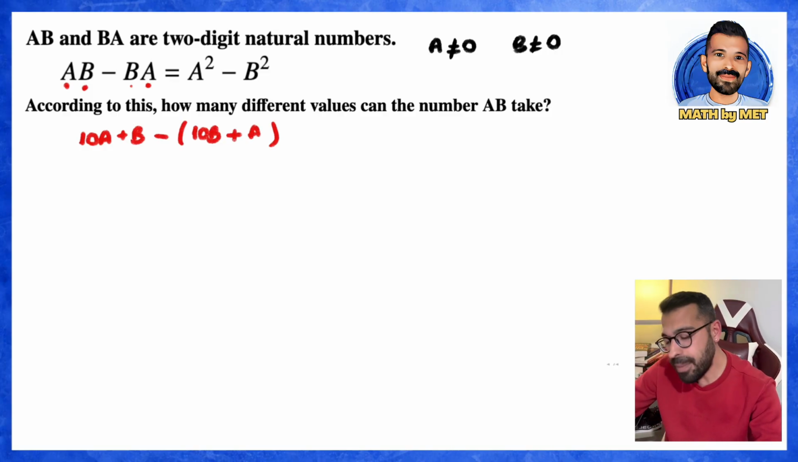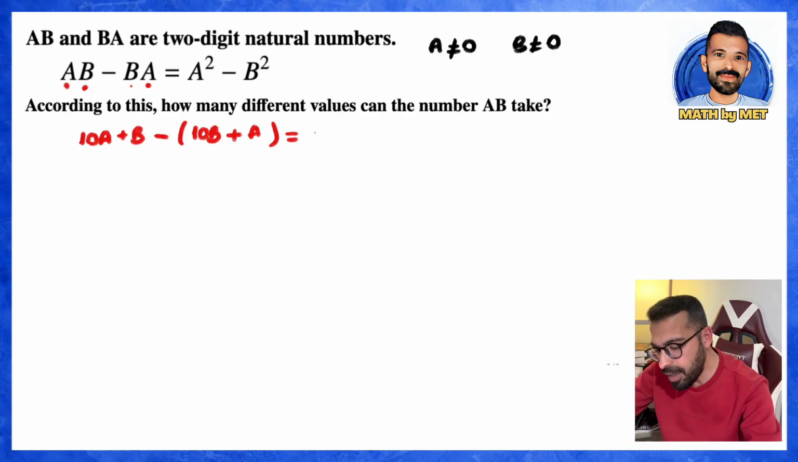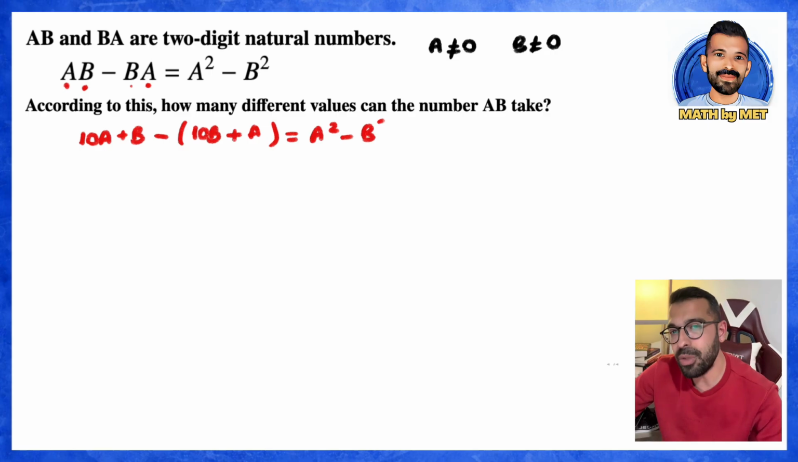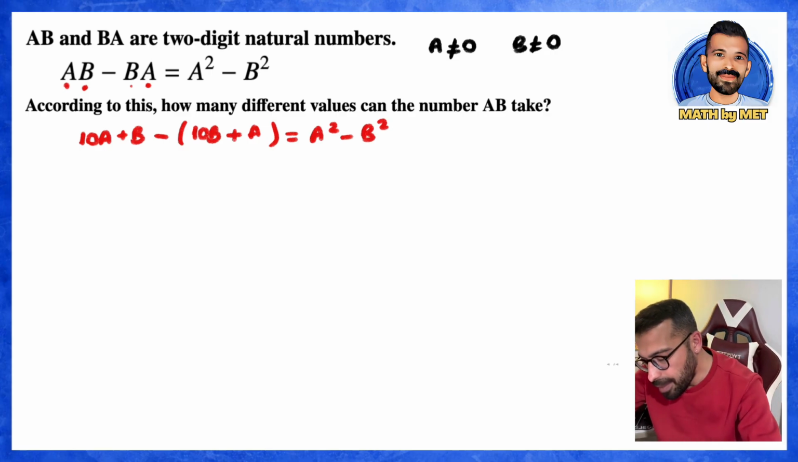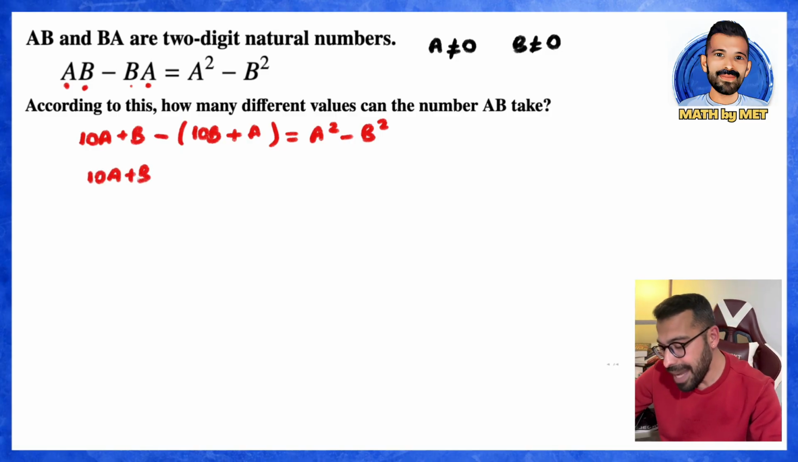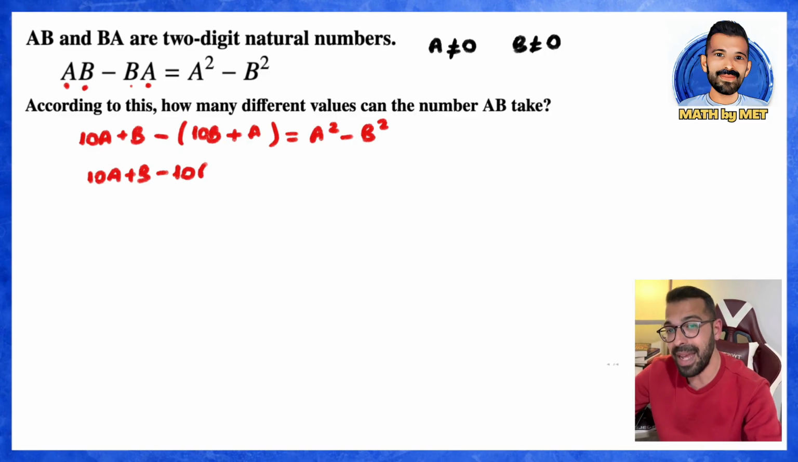Equals A squared plus B squared. Here we need to distribute the minus sign outside to each term. Come on, let's distribute this minus sign outside. It's plus B minus. I'm distributing the negatives. It came to minus 10B. I'm distributing negative numbers. It's minus A now. Equals A squared minus B squared.